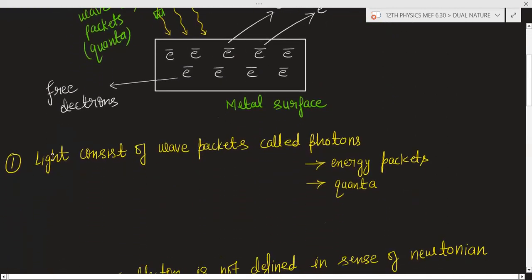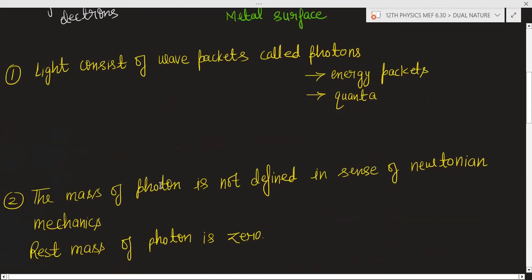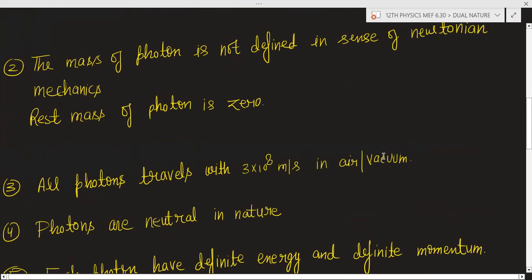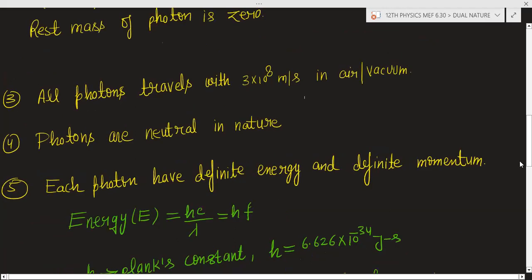Now we know from this, what are the conclusions? Light consists of wave packets called photons, and sometimes we call them energy packets or quanta. The mass of the photon is not defined in the sense of Newtonian mechanics. Rest mass of the photon is zero. All photons travel with 3 × 10^8 meter per second, which means all photons travel with the speed of light. What is the speed of light in air and vacuum? We know it is 3 × 10^8 meter per second. Photons are neutral in nature, meaning they do not have a negative or positive charge. Each photon has a definite energy and definite momentum.